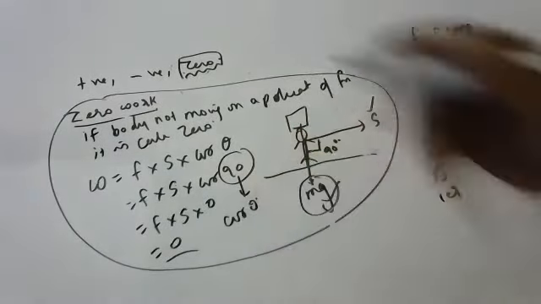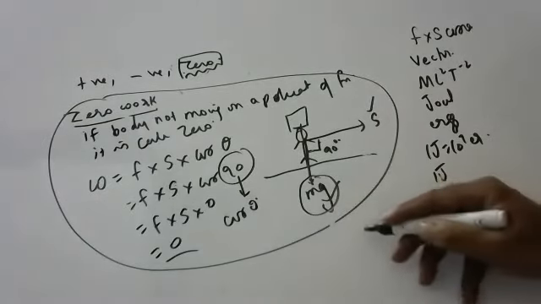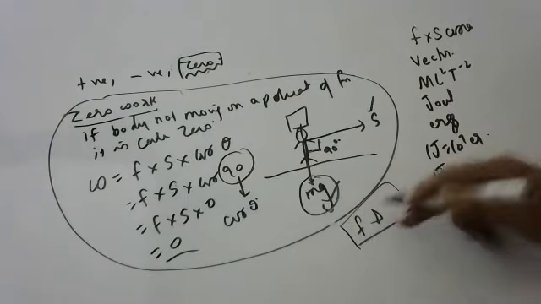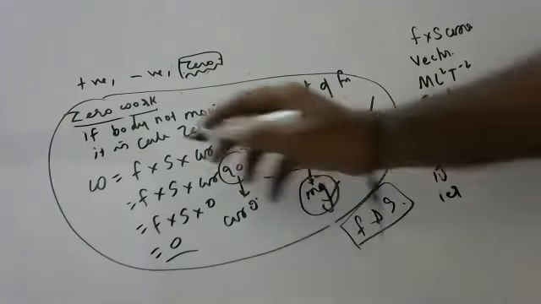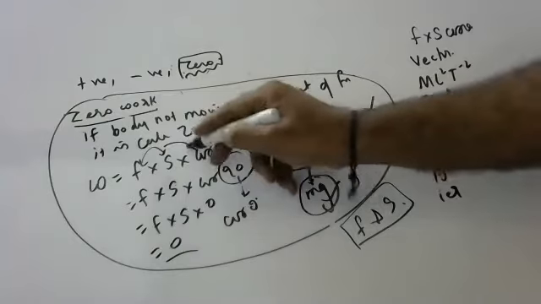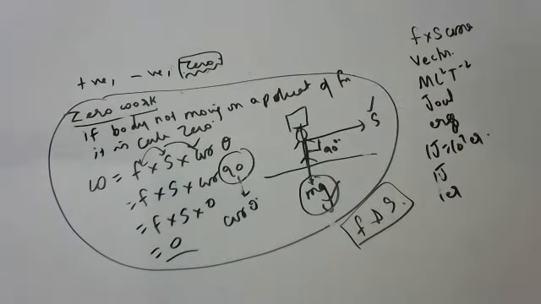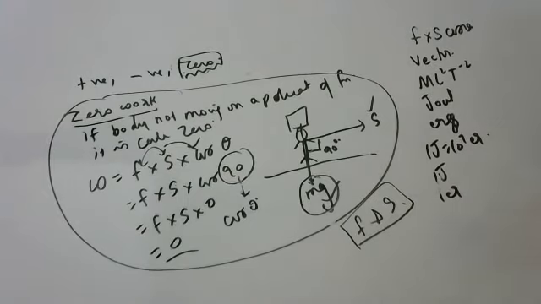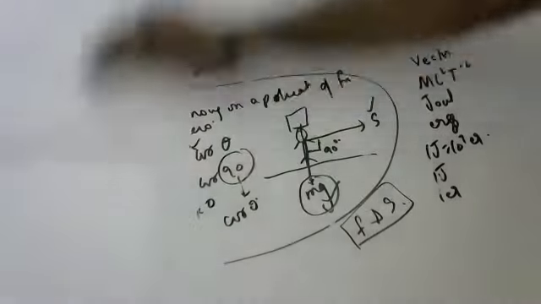Then you will get a doubt: what is theta, sir? Theta is always the angle between force and displacement. The angle between force and displacement is theta, always. Okay. So what is zero work? If theta is 90 degrees, then that is said to be zero work.